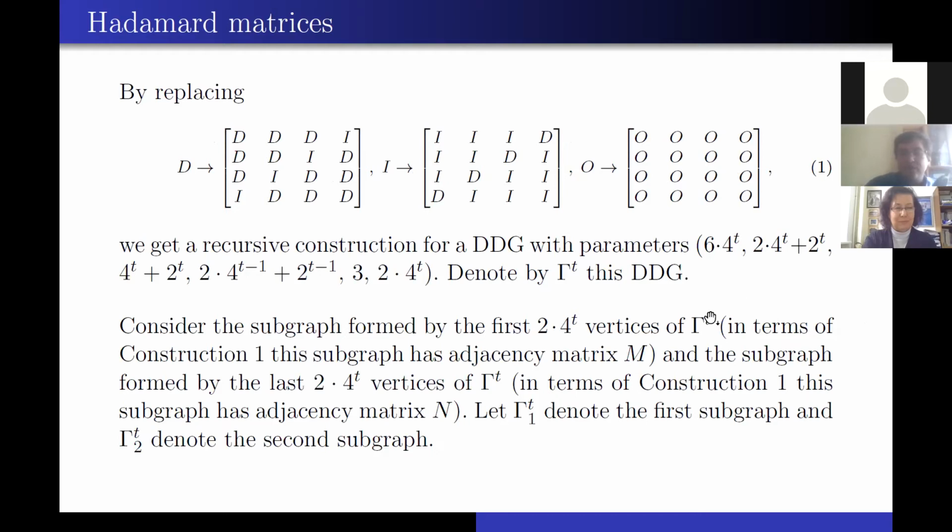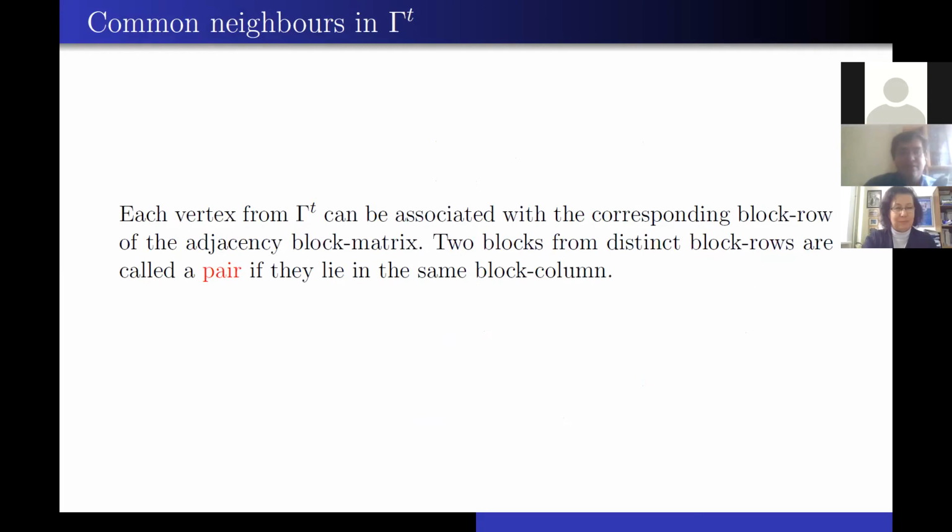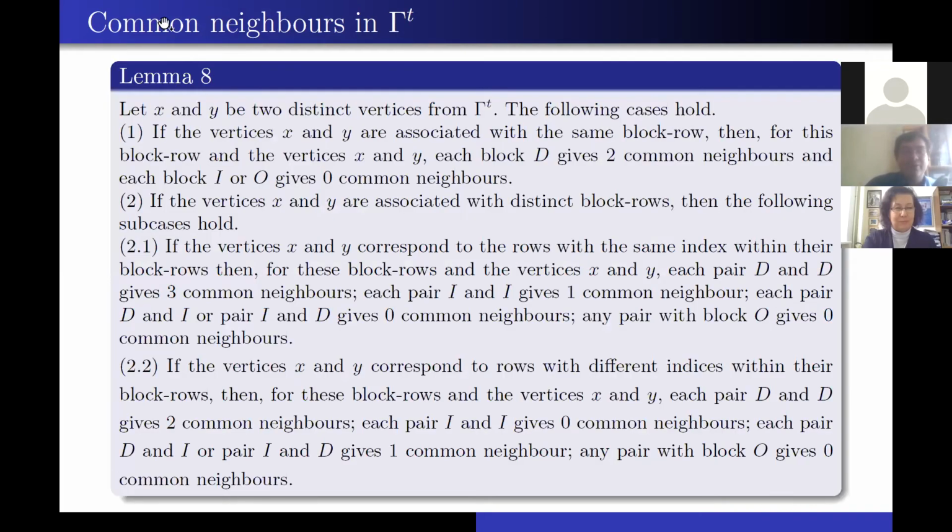And let us consider two subgraphs as we considered before. The first vertices give us gamma 1t, and the last vertices give us gamma 2t. So actually it's the same subgraphs, but in terms of this application of the construction. Each vertex from gamma t can be associated with the corresponding block row of the adjacency block matrix, and two blocks from distinct block rows are called a pair if they lie in the same block column. And now we are going to count, at first, the common neighbors in gamma t.